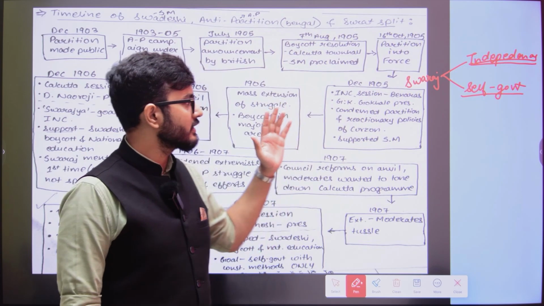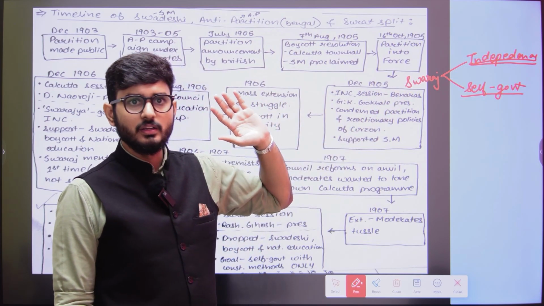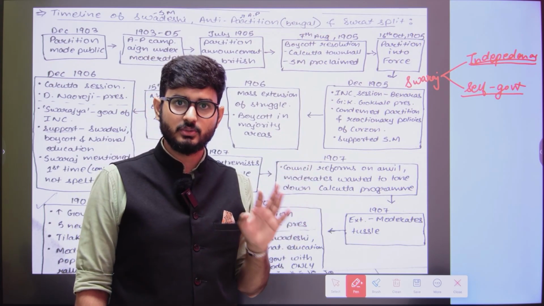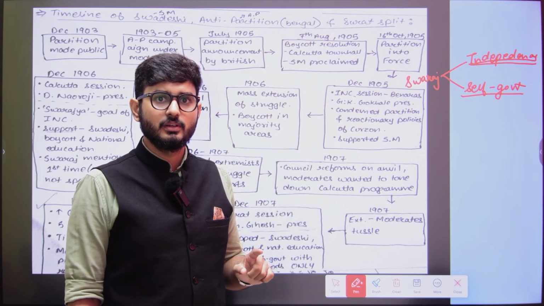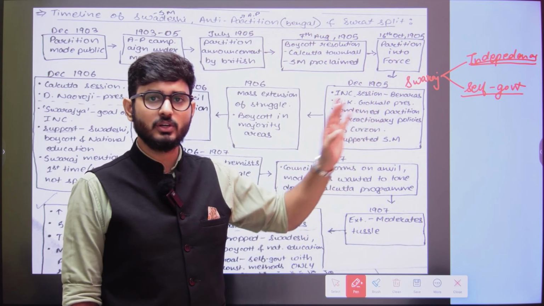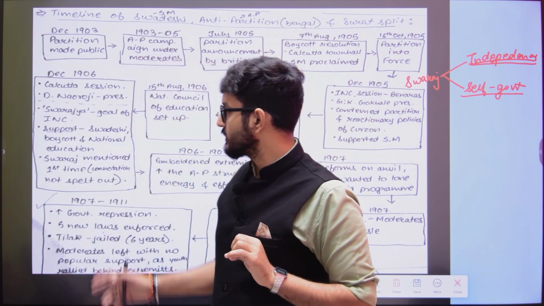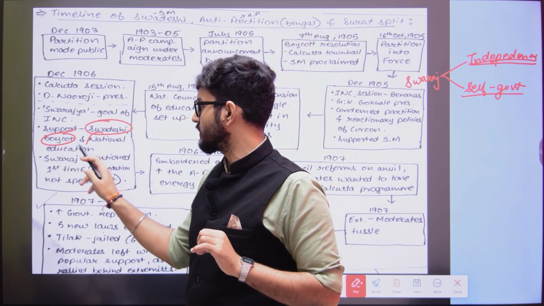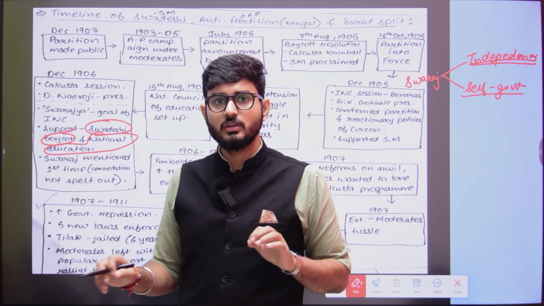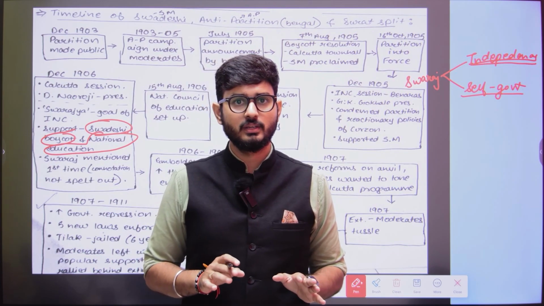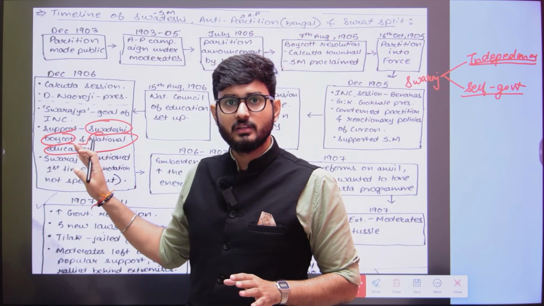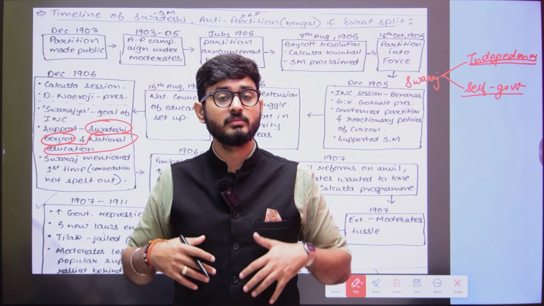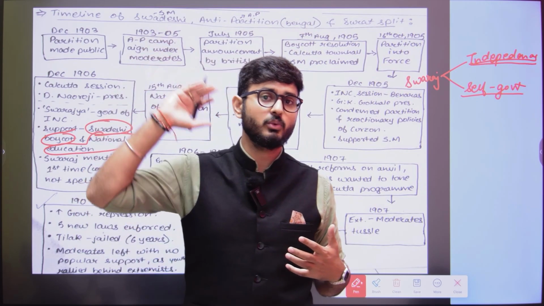So what do we understand is, the goal of INC was mentioned as Swaraj, but what would be the meaning of it was not mentioned. And apart from this, it was also told that the Swadeshi, the boycott, and the national education were also supported by the Congress officially. Now, when this happened, the extremists' motivation was at cloud nine.